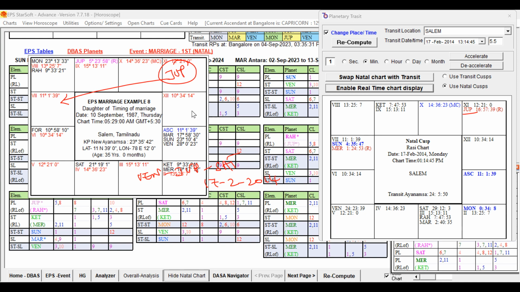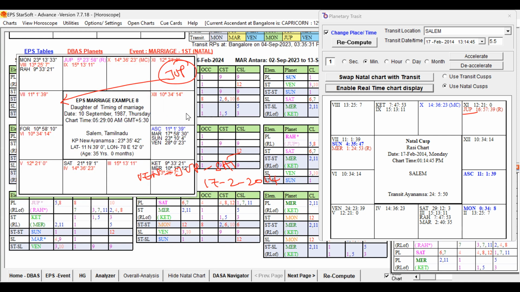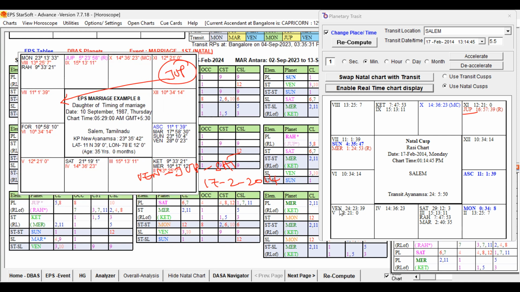So Venus in its own star means what? Venus in its own star is a green planet, no? A good key planet. And Mercury is the sublord. Mercury is another strong favorable key planet. It is an important key planet. So Venus Dasa is in the sign of Jupiter. Jupiter is the Bhukti lord also.